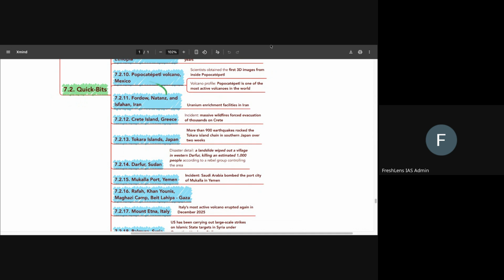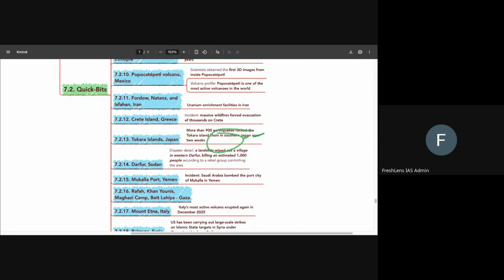Okay, what happened with regards to these nuclear facilities was that they were bombed by the US and Israel recently. Okay, Crete Island is located in Greece. There were massive wildfires that happened there on this Crete Island. We'll remember this. We'll also remember Tokara Island, which is located in Japan. Why would we remember them? And that is because more than 900 earthquakes rocked this particular island chain in Japan.